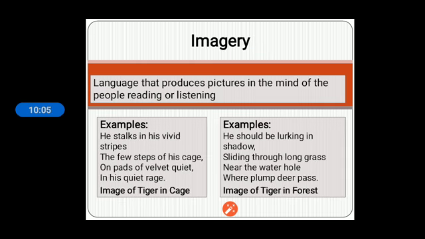Next one is imagery. Language that produces pictures in the mind of people who are reading or listening to something. When listening and reading, if you are creating an image of that particular object, particular thing, that is known as imagery. Once again I am repeating, just simply imagination by reading something using your five sense organs. If you are imagining something, that is known as imagery.